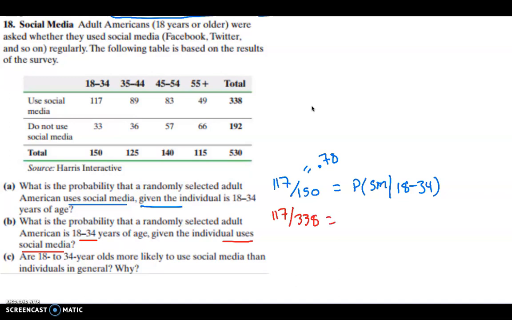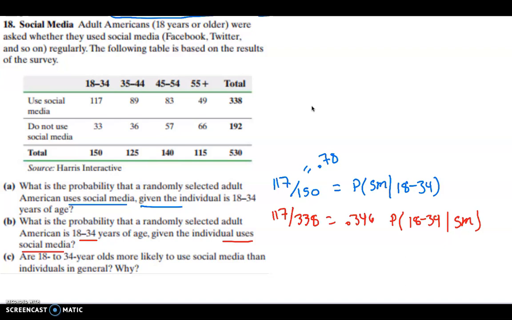which is 0.346. Okay, and that was the probability that someone is 18 to 34 given that they use social media. So notice that if you switch what's given, the probabilities do not stay the same. I can't just switch these two and keep the same probability. Those can definitely change.